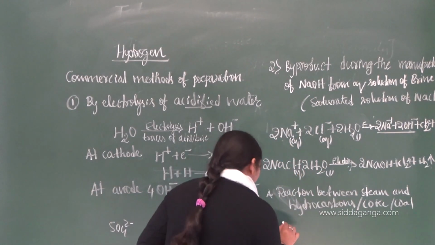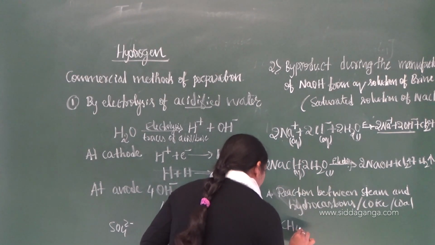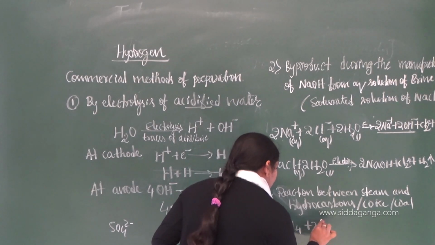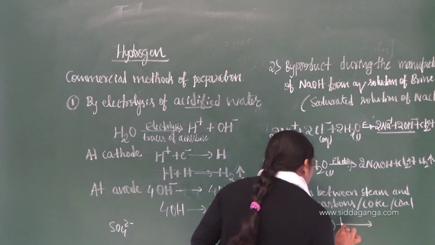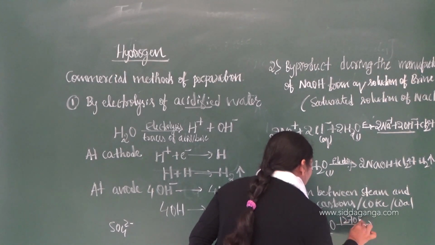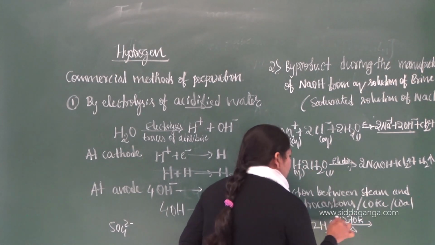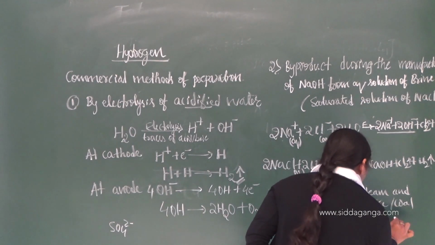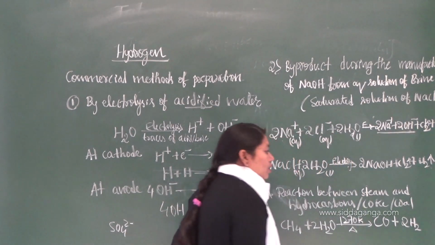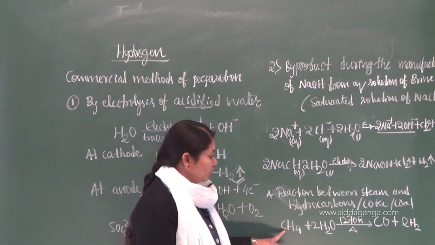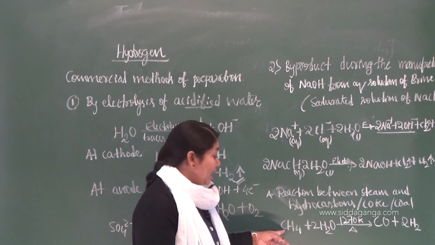Simply, if I write for hydrocarbons, when hydrocarbons are heated with steam at high temperature, nearly 1270 Kelvin, the products will be carbon monoxide and dihydrogen. Let us check whether it has been balanced or not.